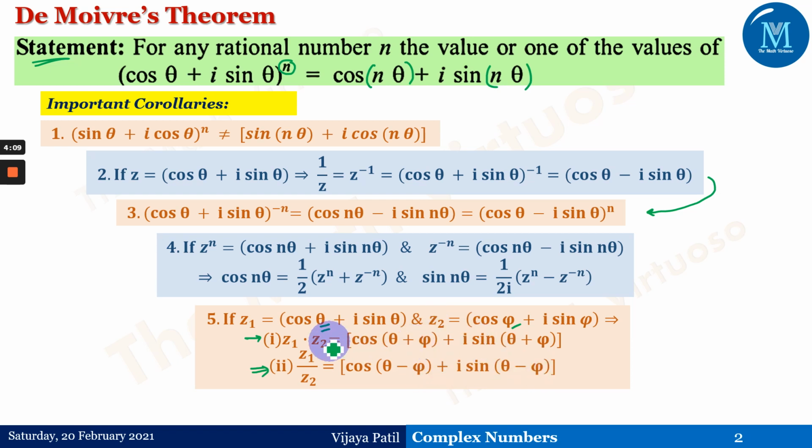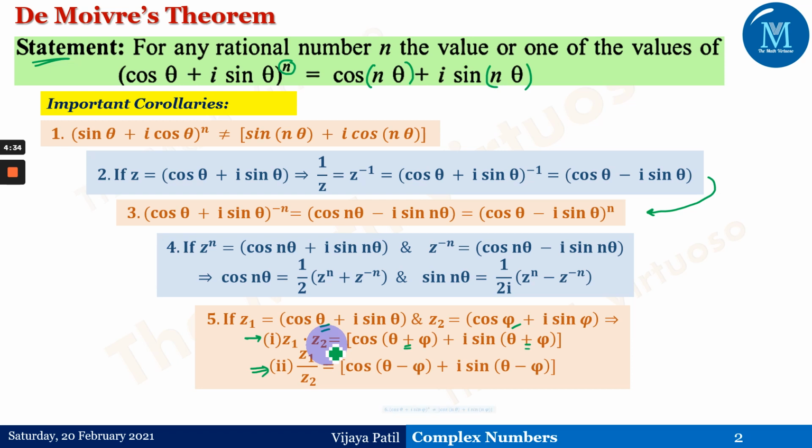So if you observe here, there is a plus sign between these two whenever I'm having z1 into z2, because it's just a complex number, the multiplication of two complex numbers, you will be getting something like this type of relation. Similarly, z1 upon z2, that is nothing but z1 into z2 to the power minus 1. Again, the multiplication of those two will give you something like this, and that is the reason it's given to you in this way.